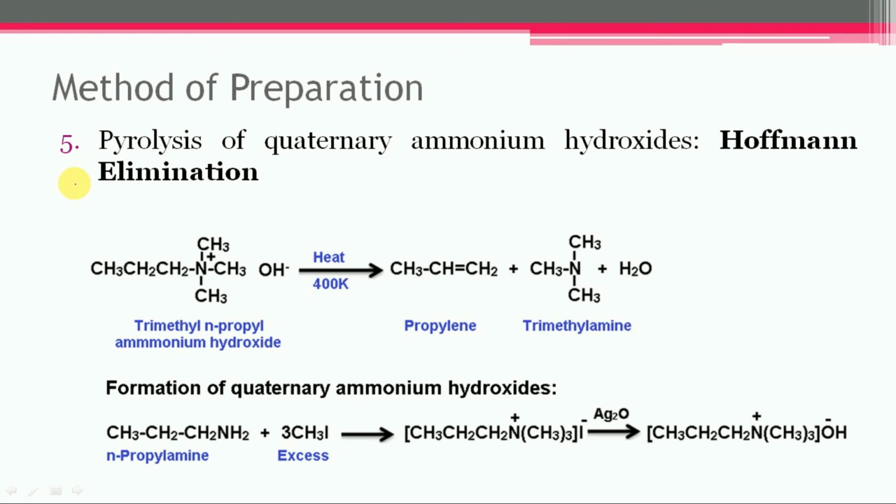Next is the pyrolysis of quaternary ammonium hydroxide. It is also called Hofmann elimination. In this case, tetraalkyl ammonium hydroxide is heated strongly at 400 Kelvin, and it will undergo elimination to form alkenes and trimethylamine, and it is called Hofmann elimination reaction.